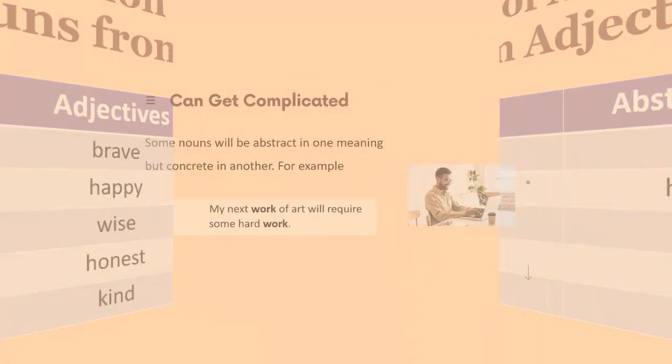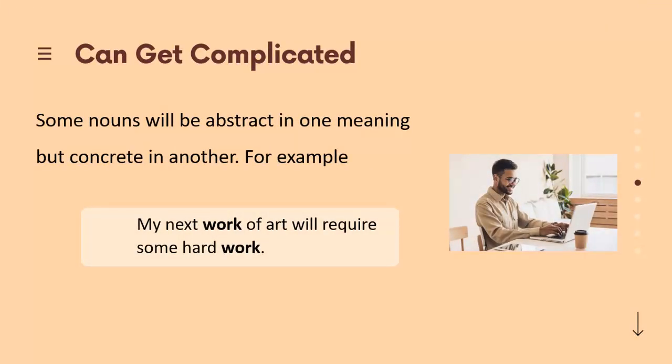Abstract nouns can sometimes be used as concrete nouns, but this depends on the context. For example, my next work of art will require some hard work. No one would argue that the first work in this sentence is a concrete noun because it is referring to a piece of art. However, the second work has been used as an abstract noun. In order to identify the correct part of speech, context is very important, but a better understanding of abstract nouns will make these types of distinctions easier for you.